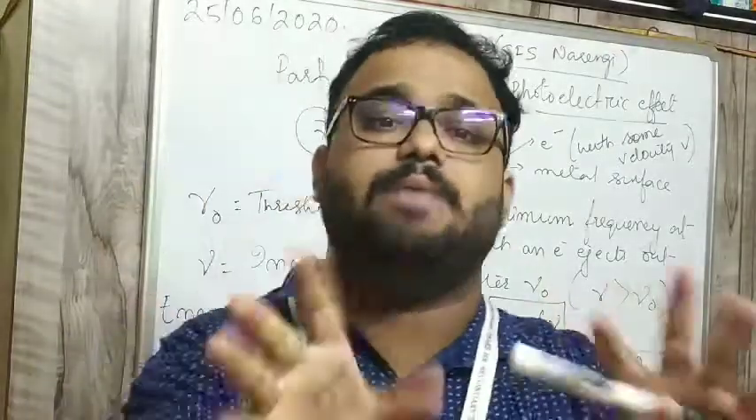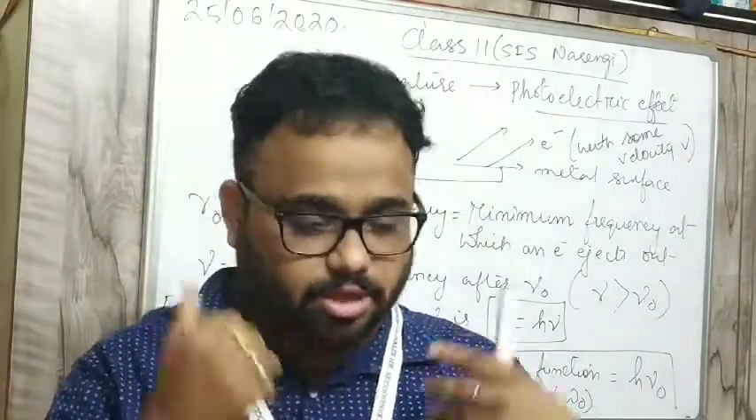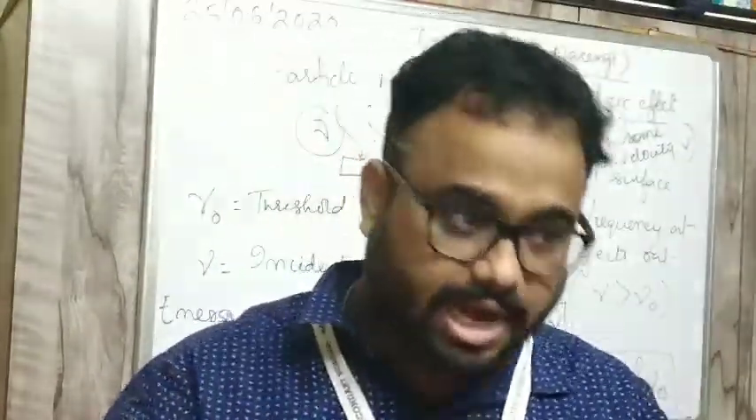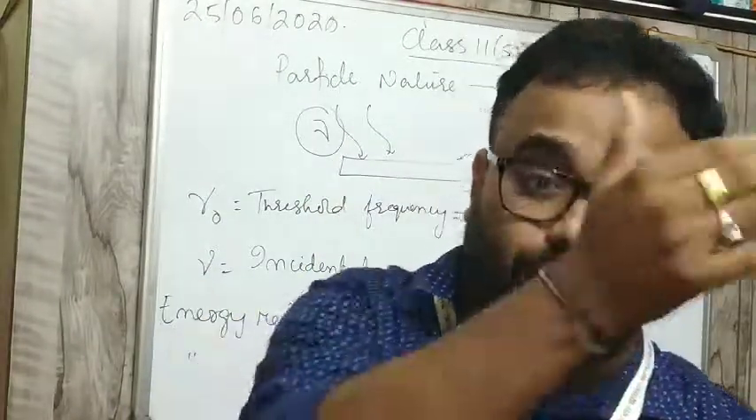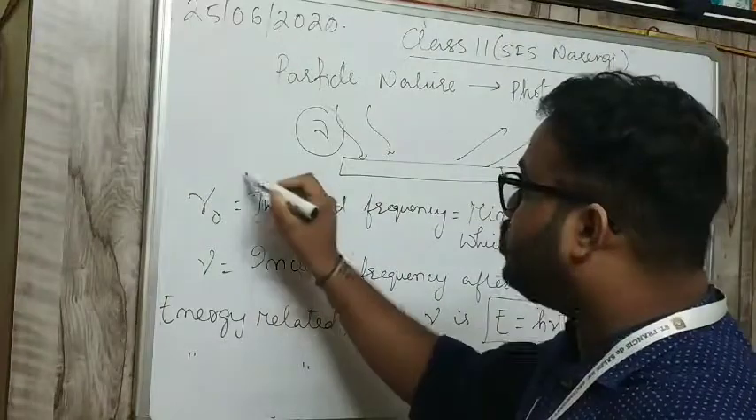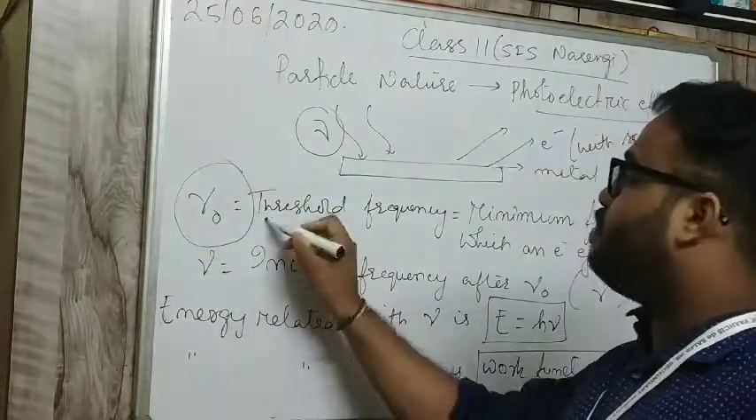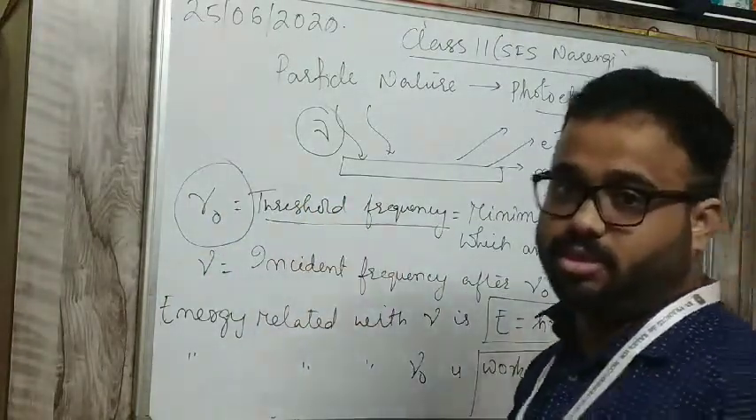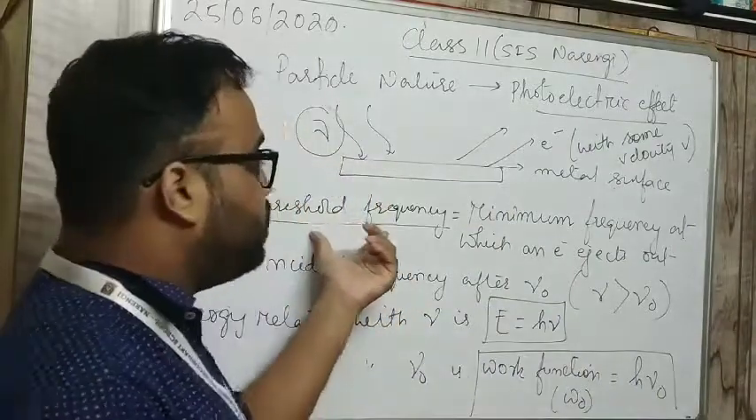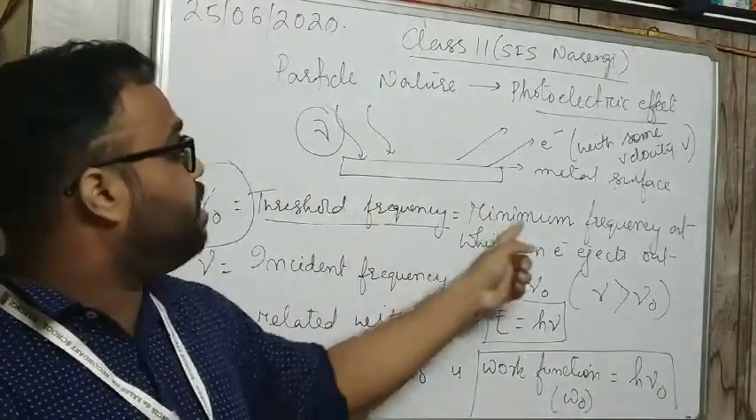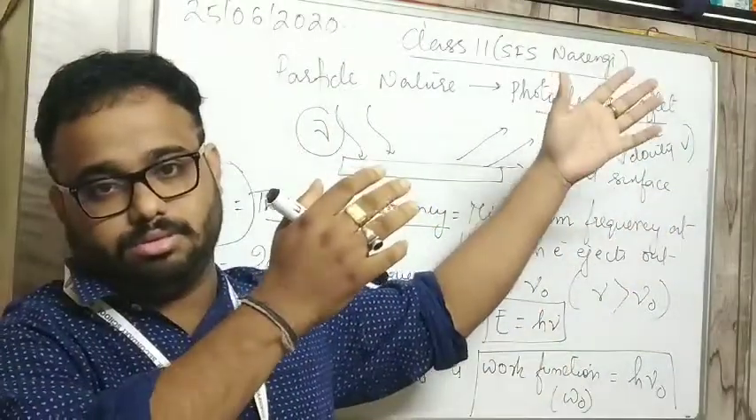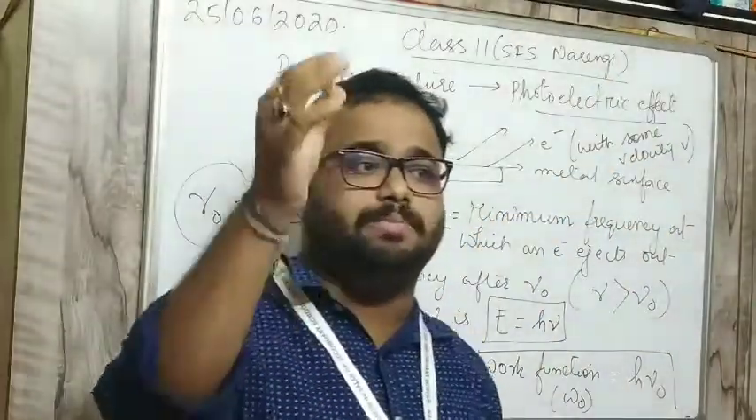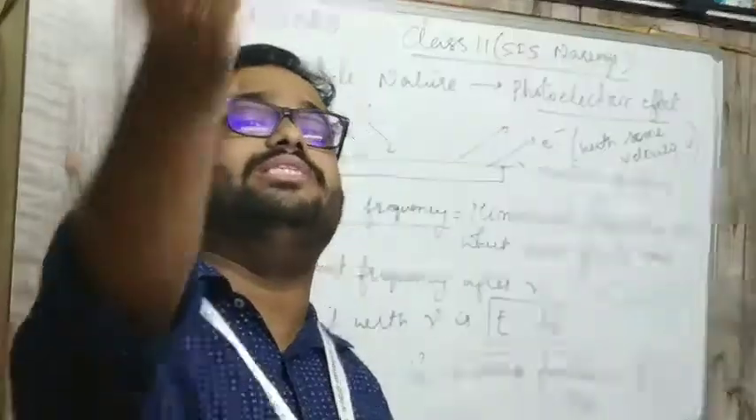That means you have to give 10 Hertz. You gave 1, 2, 3, 4, 5, the electron is not going. At 10 Hertz, the electron moves out. So that 10 Hertz is called nu naught. Nu naught is called the threshold frequency. Threshold frequency means the minimum frequency at which an electron ejects out.